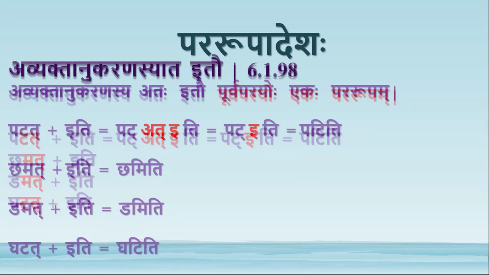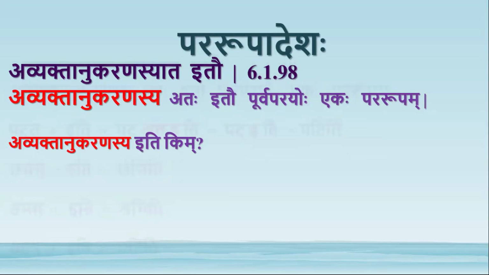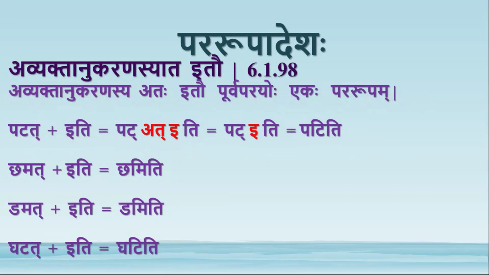Similarly, chamat plus iti becomes chamiti. That at portion will be deleted. But according to this sutra, it is not deletion. They both combine to form pararupa adesha. At plus e becomes e. Damat plus iti becomes damiti. Ghatat plus iti becomes ghatiti.